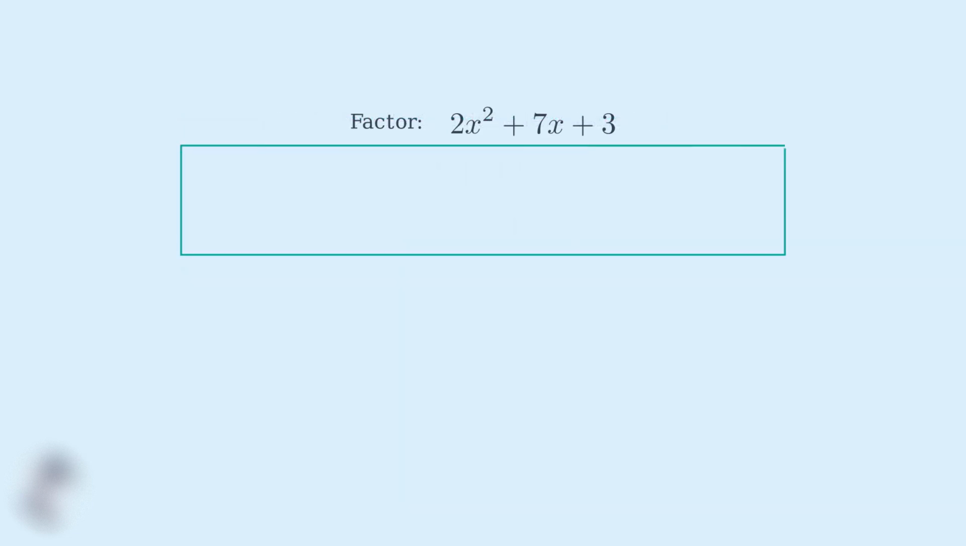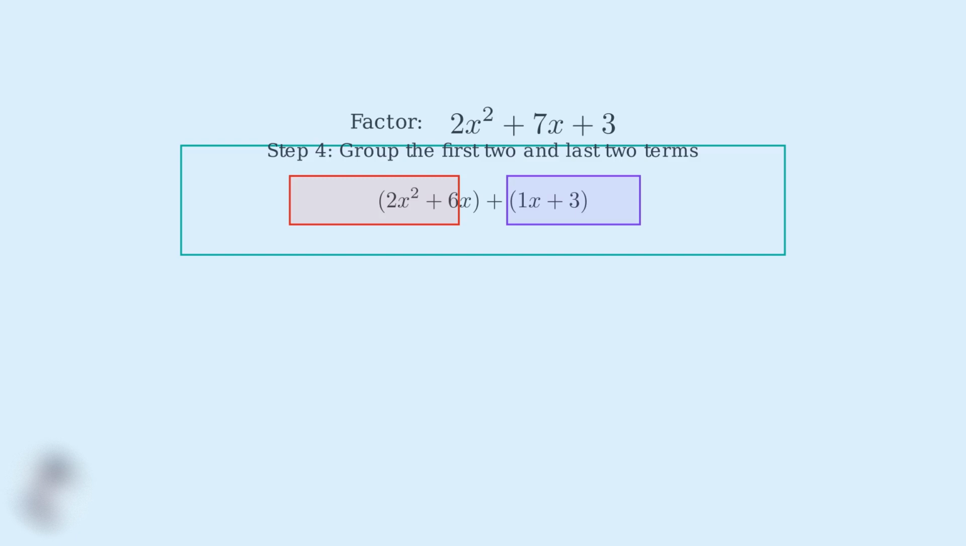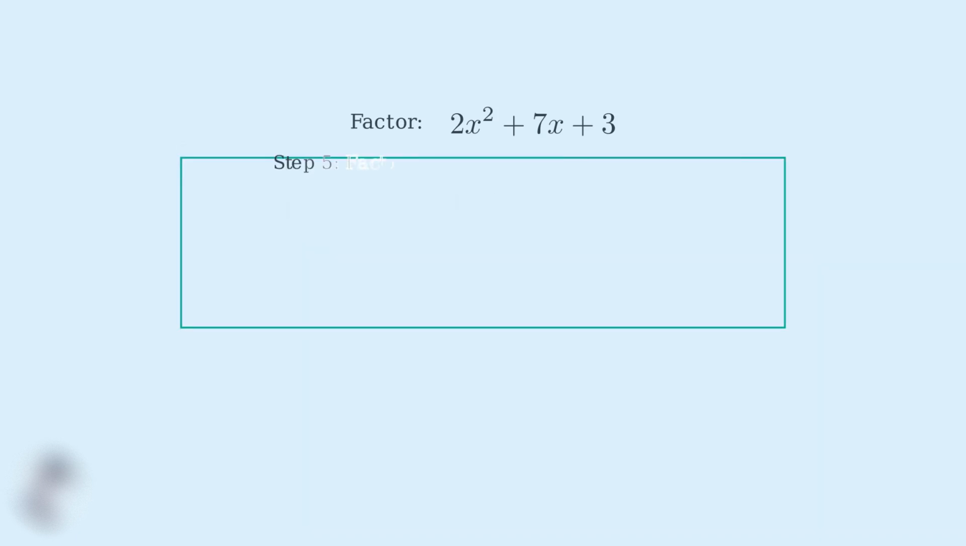Step 4. We group the terms in pairs. The first group contains 2x squared plus 6x, and the second group contains 1x plus 3. Step 5. We factor out the greatest common factor from each group. From the first group, we factor out 2x, giving us 2x times the quantity x plus 3. From the second group, we factor out 1, giving us 1 times the quantity x plus 3.